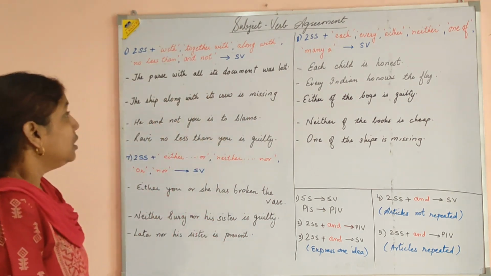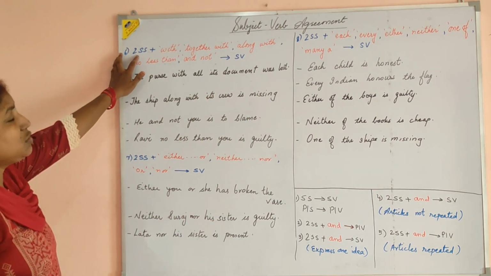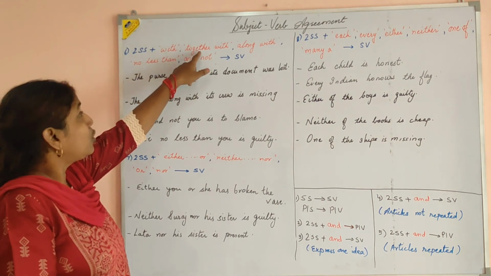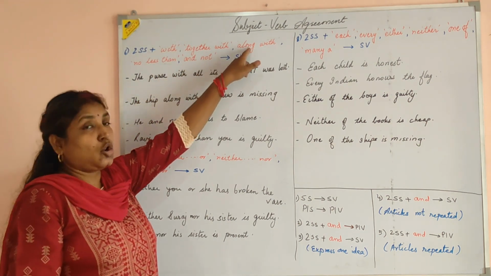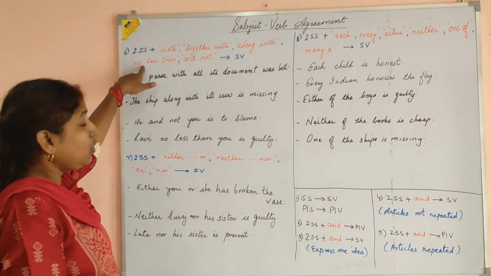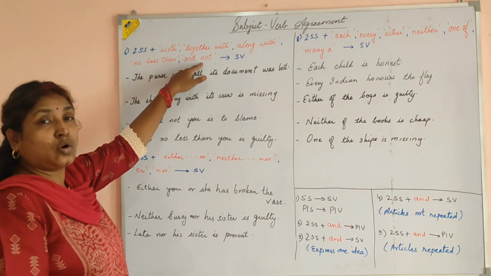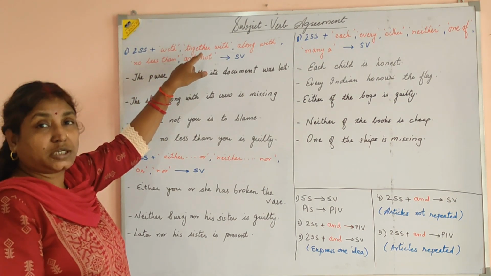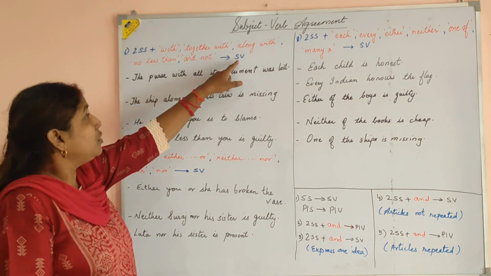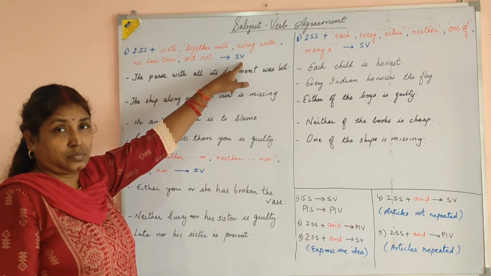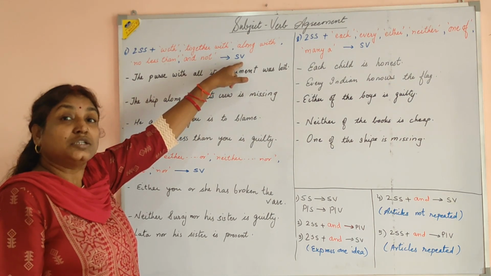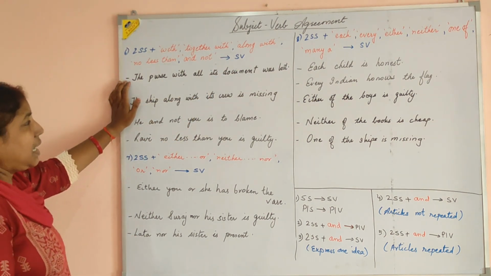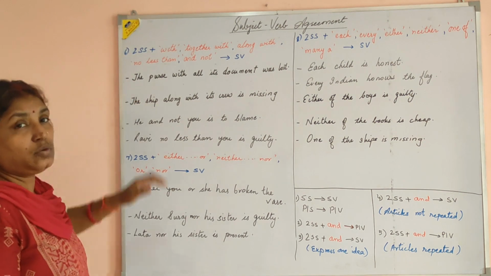For example, the next rule states: two singular subjects joined by with, together with, along with, no less than, and not, any one of these connectors, take a singular verb. For example, the purse with all its documents was lost.